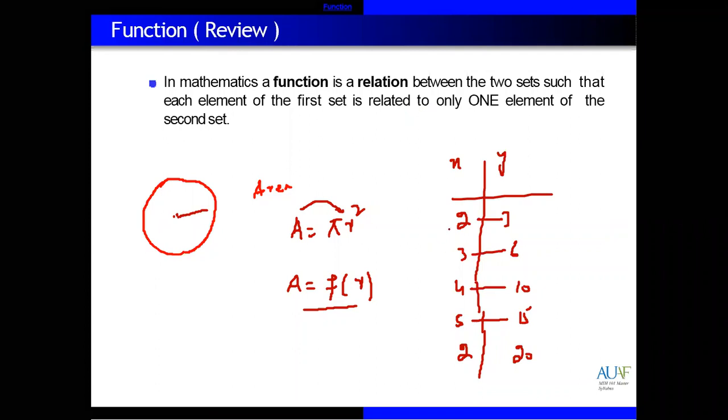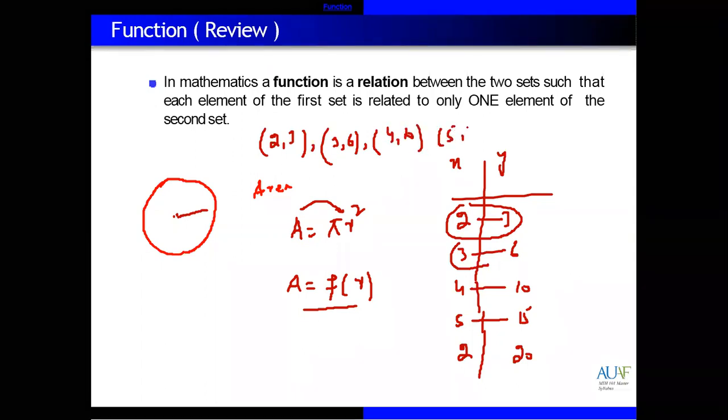We can write it in the form of a relation. First pair, 2 with 3. Second one, 3 with 6. Next, 4 with 10. Next, 5 with 15. And next, 2 with 20. So this is a relation. These are pairs: first one, second one, third one. But this is not a function.